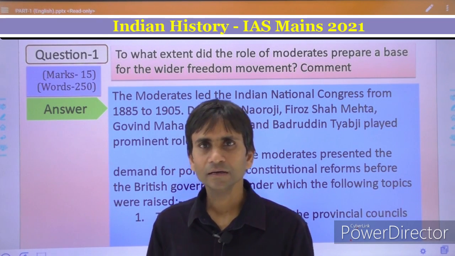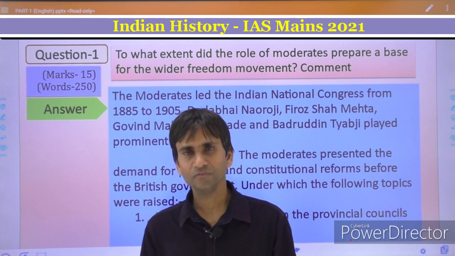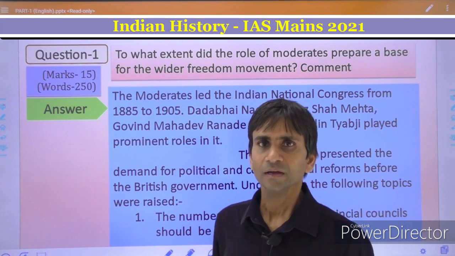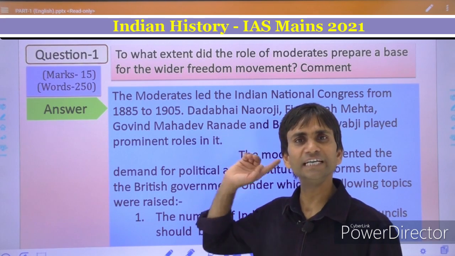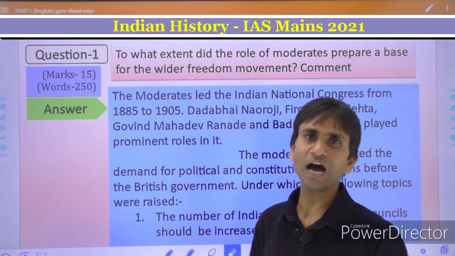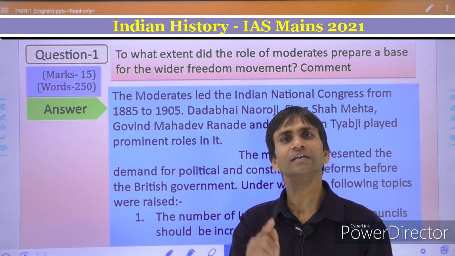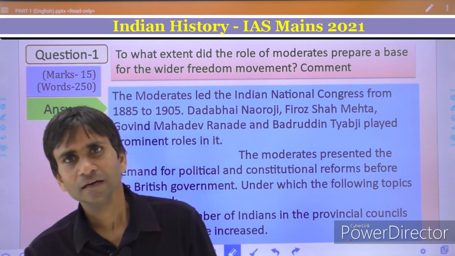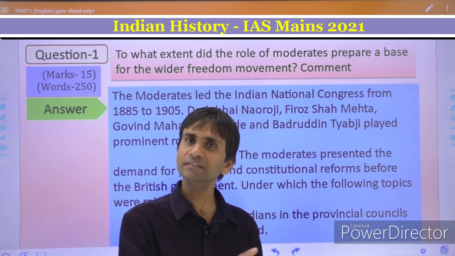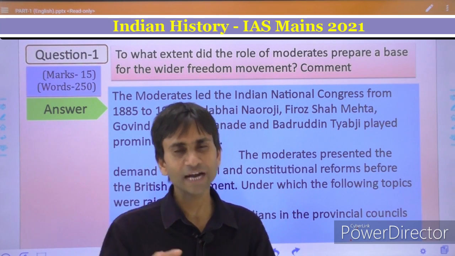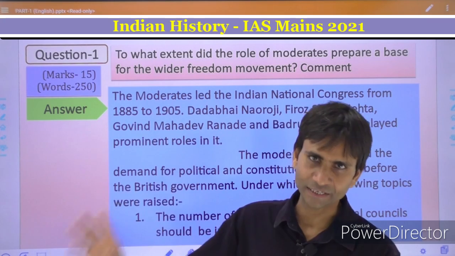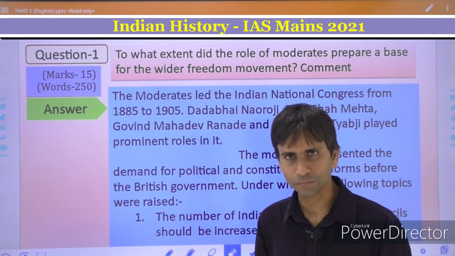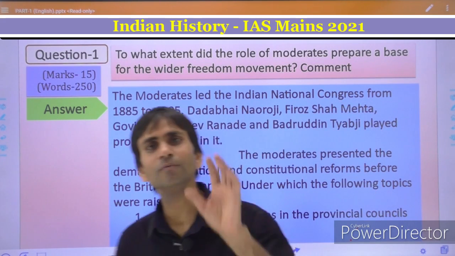I am conducting a question and answer writing session for GS paper 1, 2, 3 and 4 and optional history. This is the third question on GS paper 1, asked by UPSC in 2021 from modern Indian history. Many students are sending their answers in both Hindi and English medium, and finally we select one answer and type it so that it is clearly displayed on the digital platform. And this answer was sent by a student.